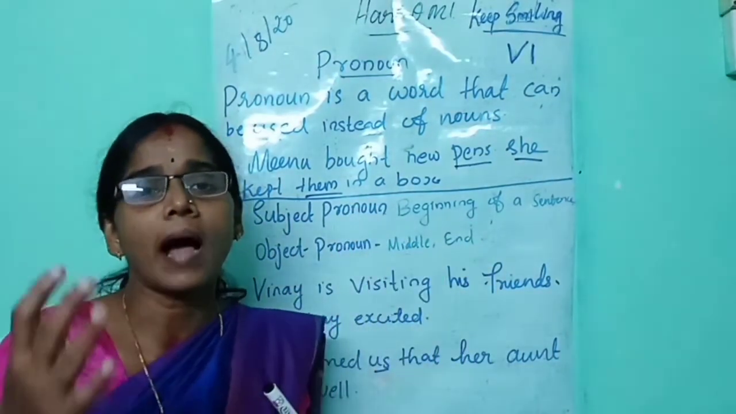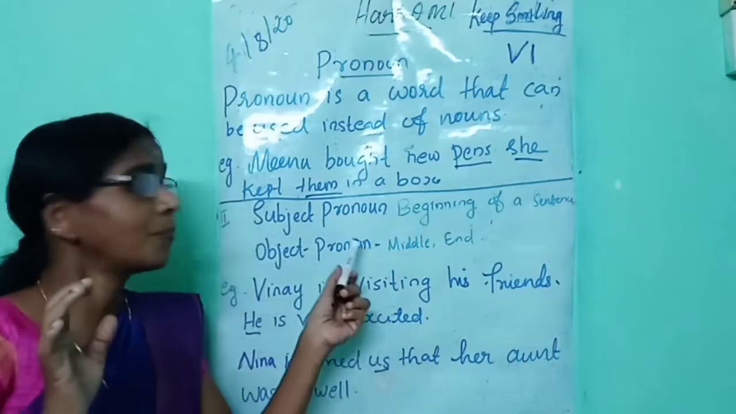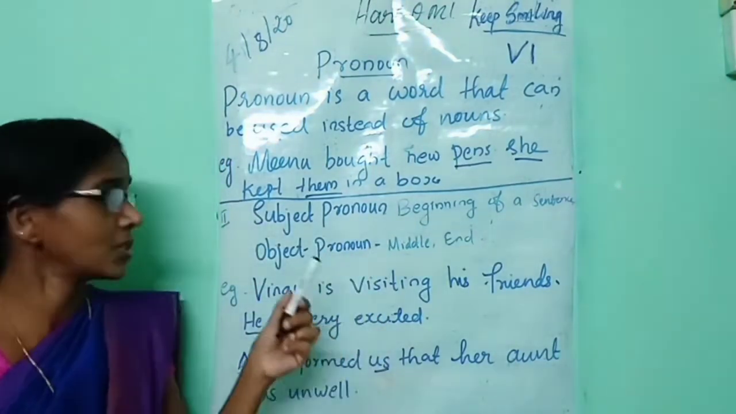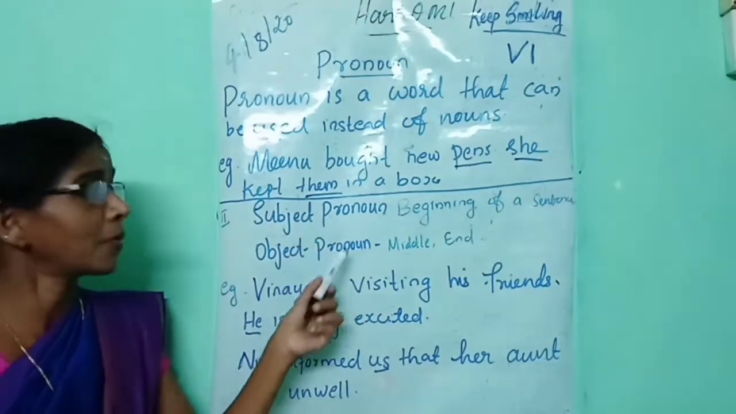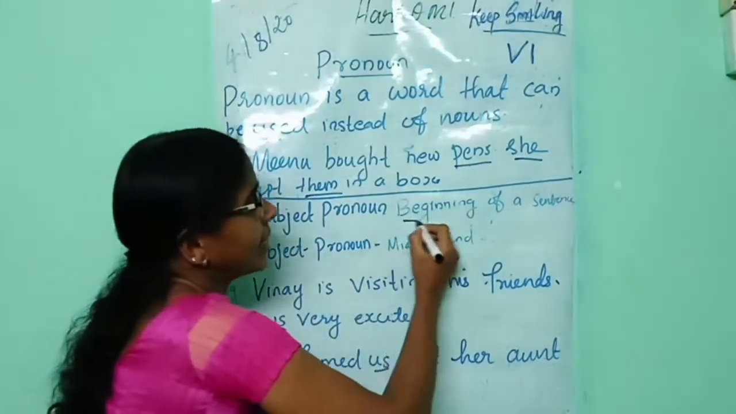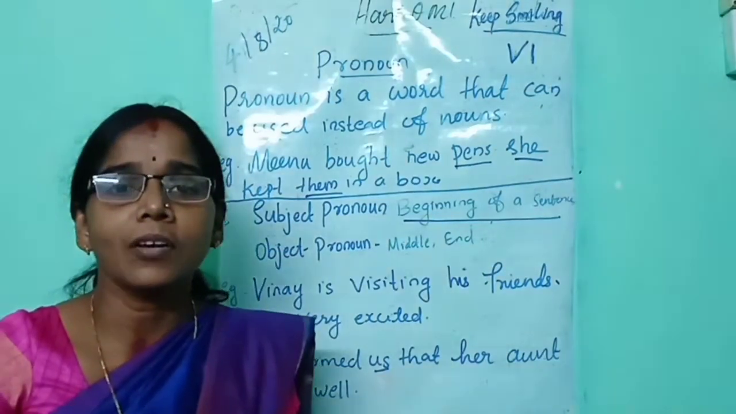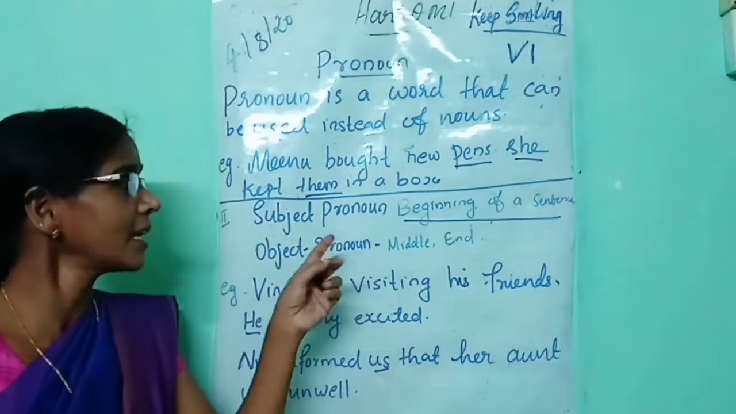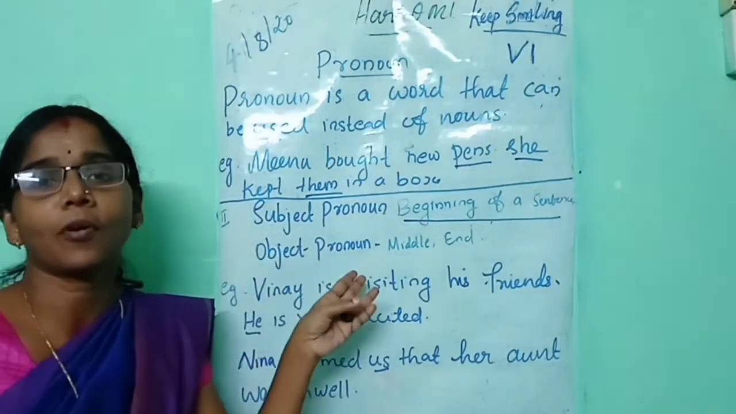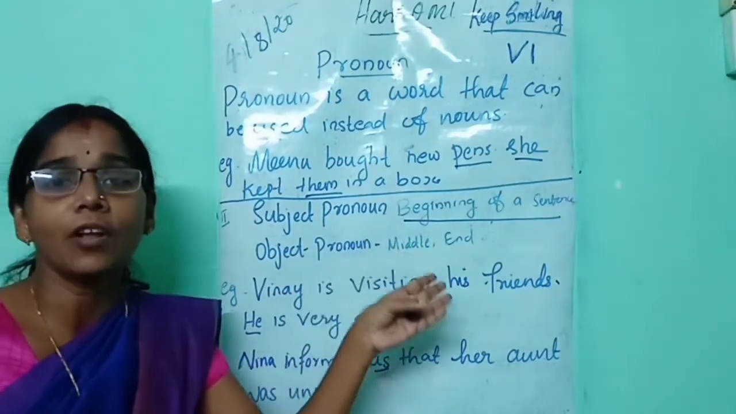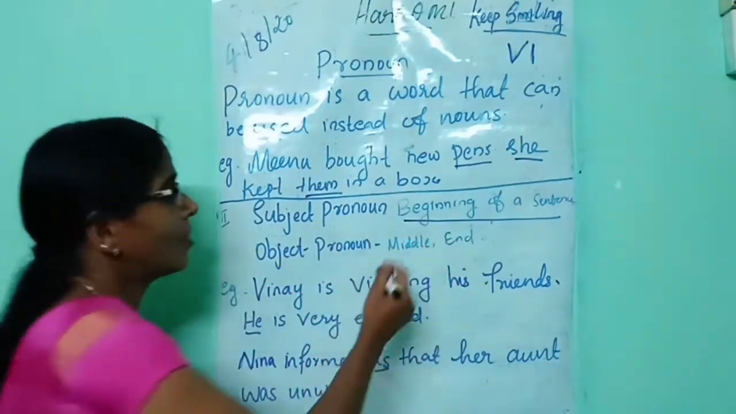How do you identify a subject pronoun and an object pronoun? First one, subject pronoun: it usually comes at the beginning of a sentence. Next one, object pronoun: it comes in the middle of a sentence or at the end of a sentence.